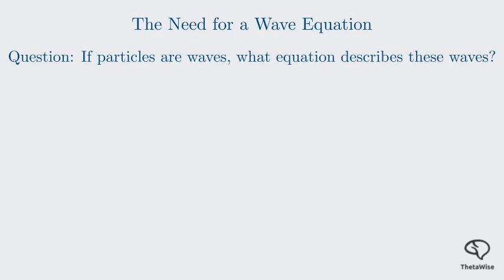This is where our main character, Erwin Schrödinger, enters the scene. In late 1925, armed with de Broglie's idea, Schrödinger set out to find this wave equation. He asked, what equation, when solved, would give us the allowed energy levels and wave patterns that explain the atom? So, how did Schrödinger find his equation?